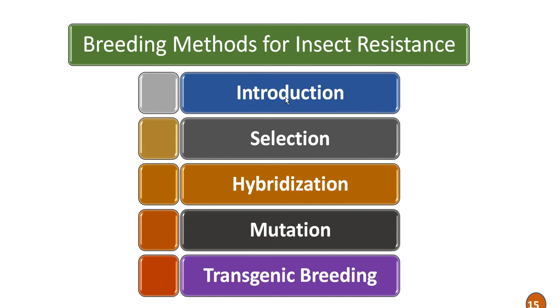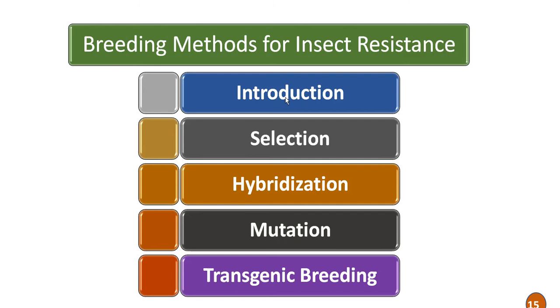Then next are the breeding methods that are used for insect resistance. In this, introduction is the best method for conferring insect resistance. We can introduce varieties from throughout India or from exotic sources and confer insect resistance.